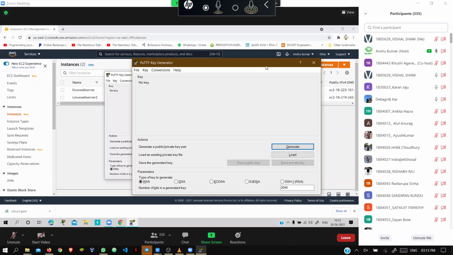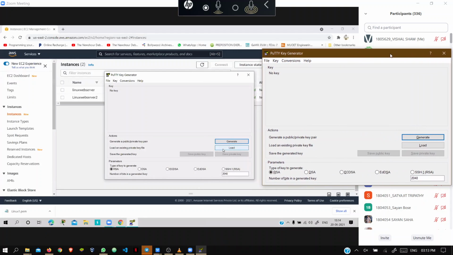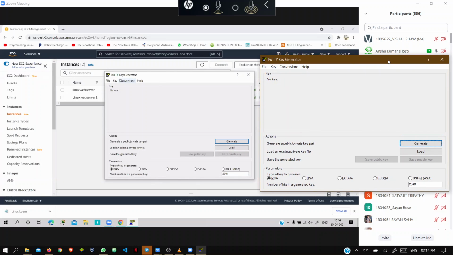Do we have to click Putty also? No, not now, Putty. Just go to PuttyGen. PuttyGen means Putty key generator. We cannot install PuttyGen. It is asking for admin permission, which you don't have, sir.